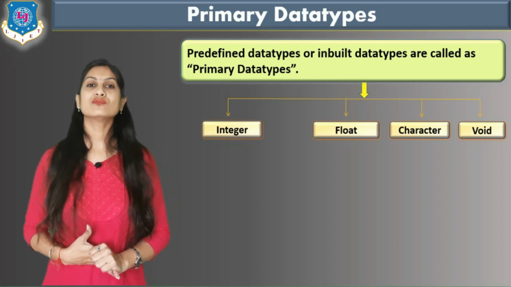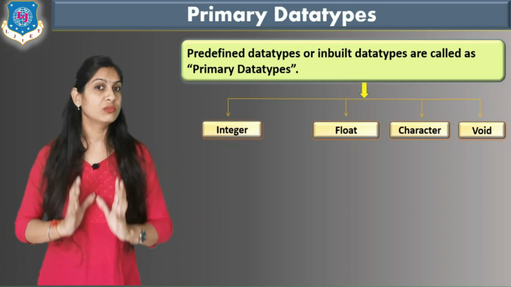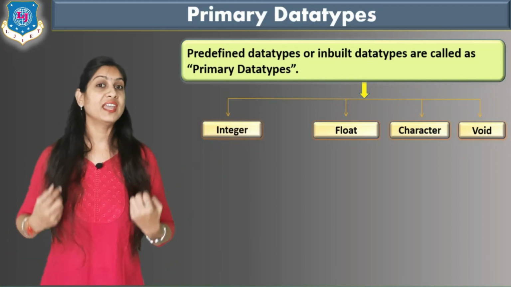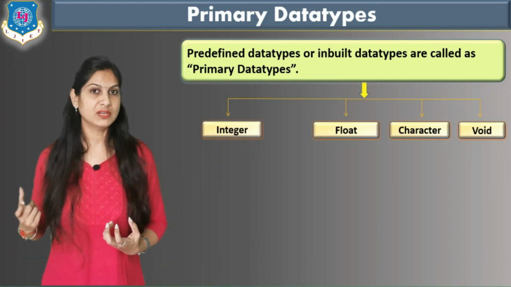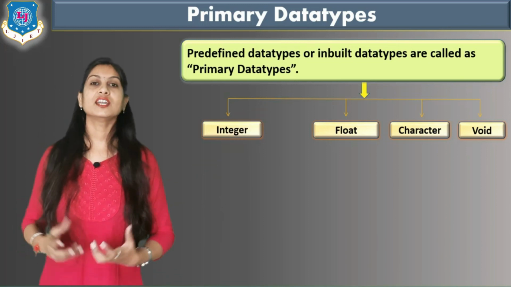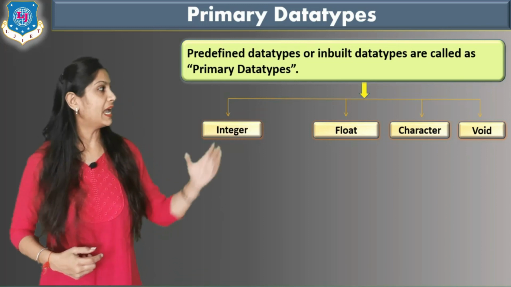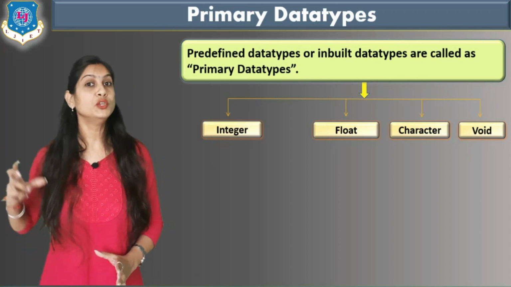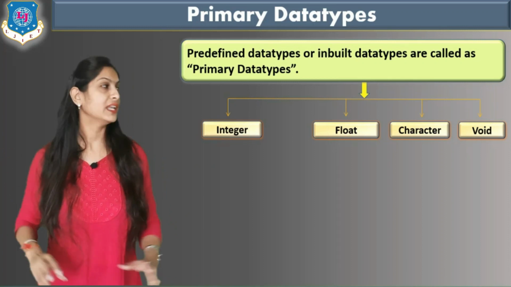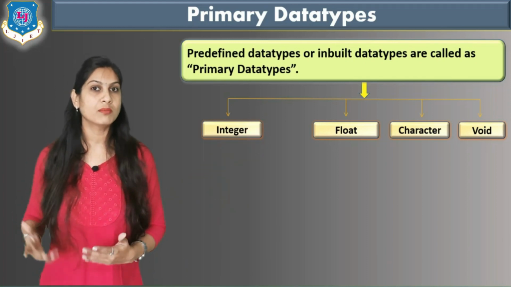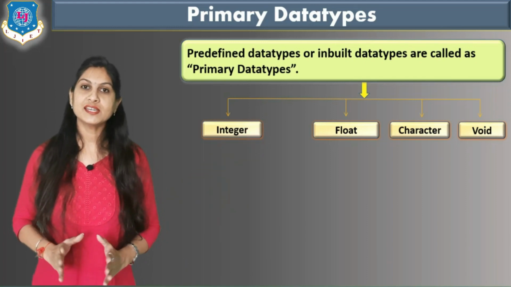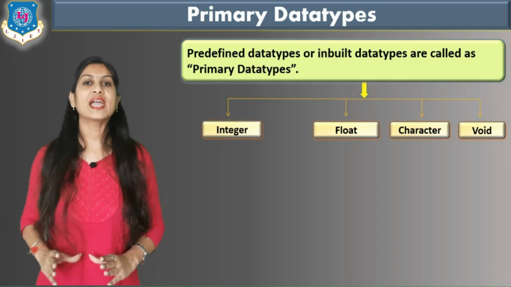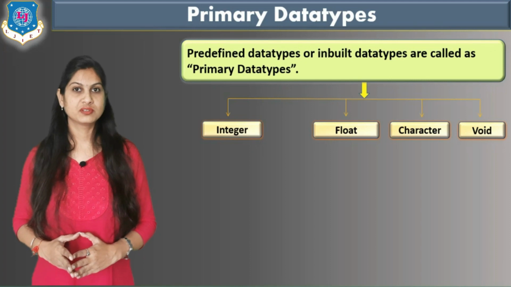So integer means what? It stores whole values without a decimal point. Float means it accepts real numbers with decimal values. Character means it stores alphabets also, and void is mostly used for functions. That is a totally different unit, in which we will learn more about the concept of void. Right now you have to use just void in void main. No other purpose is there for void.